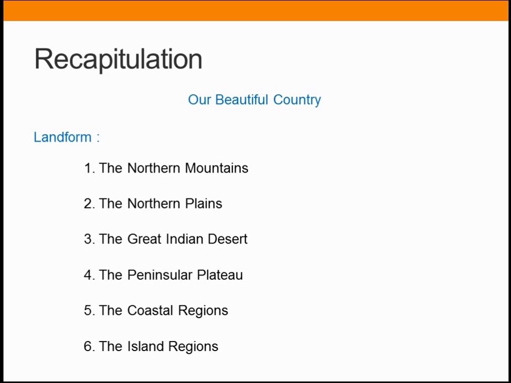Next we learned about the island regions. An island is an area that is completely surrounded by water. The main island groups of India are the Lakshadweep Islands and the Andaman and Nicobar Islands. The Lakshadweep Islands are a group of islands in the Arabian Sea. The largest group of islands in India are the Andaman and Nicobar Islands in the Bay of Bengal. Is it clear? Yes. This is what we learnt in this lesson.